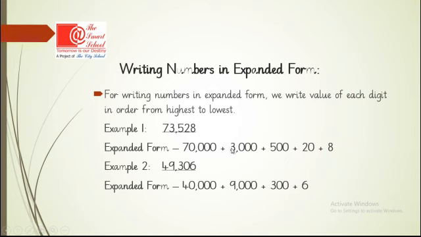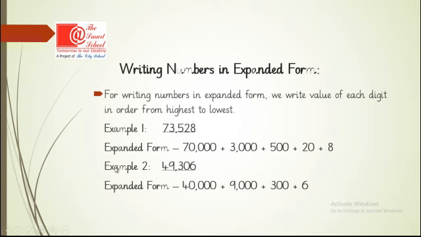Then third digit is 5 and its value is 500. And then this is 2 and its value is 20. And the last one is 8 and its place value is 1 and its value is 8. And note that we put sign of addition in between all the values. So this is expanded form: 70,000 plus 3,000 plus 500 plus 20 plus 8.